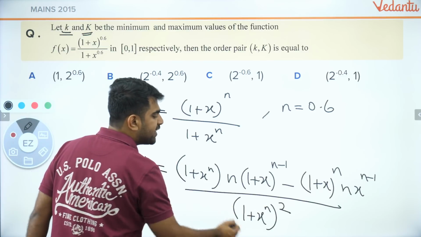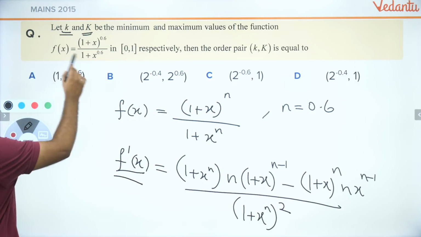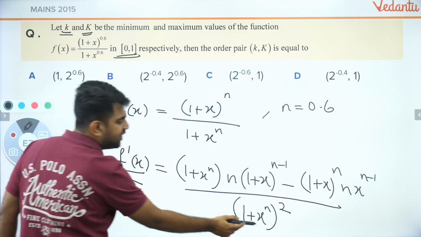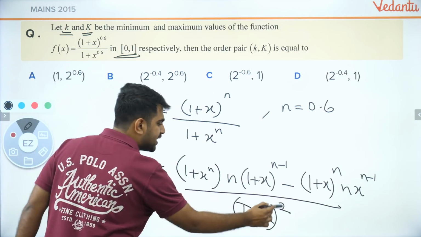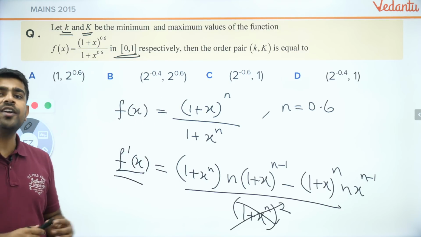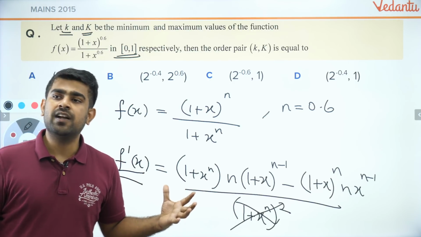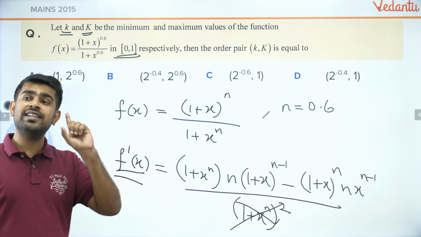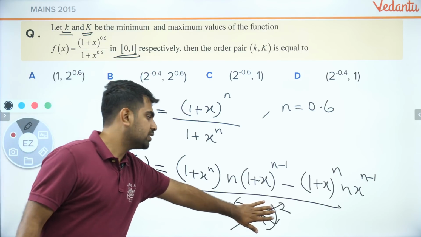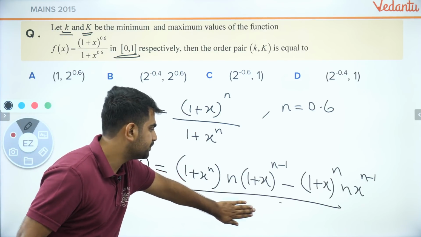Guys, the denominator is always positive because x is positive. Can I say the denominator is always positive? Can I neglect this? Because I just want to see whether it is increasing or decreasing. So listen carefully. I will remove this. So let's forget about this for a while.